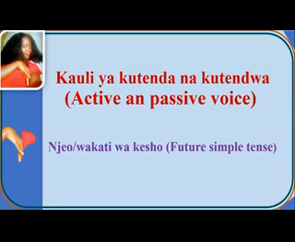Once again in a room, now we are going to see kauli ya kutenda na kutendwa, active and passive voice. Last time we saw how we could make active and passive voice statements in njoo ya sasa or present simple tense. But now we are going to see how we can use active and passive voice in njoo au wakati wa kesho, future simple tense, which is denoted by ta.